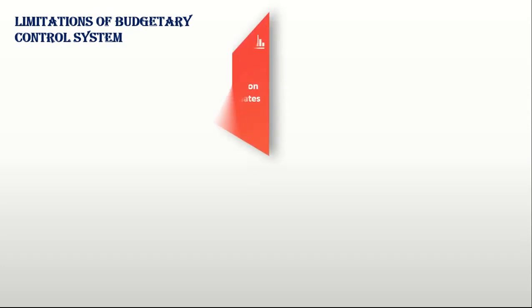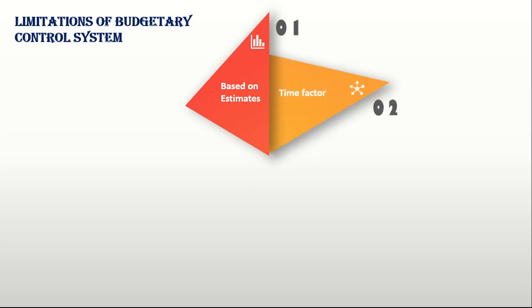1. Based on estimates. Budgets are based on a series of estimates which are based on the conditions prevailed or expected at the time the budget is established. It requires revision in plan if conditions change. 2. Time factor. Budgets cannot be executed automatically. Some preliminary steps are required to be accomplished before budgets are implemented. It requires proper attention and time management. Management must not expect too much during the development period.